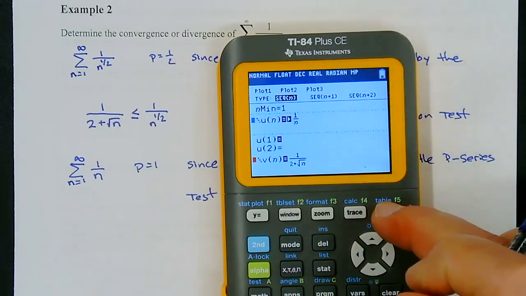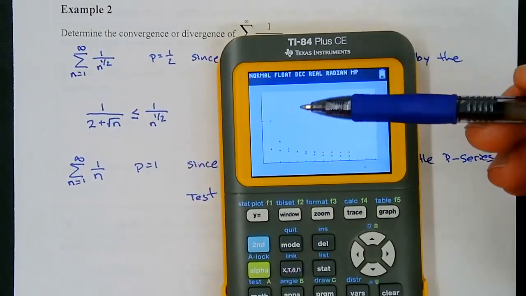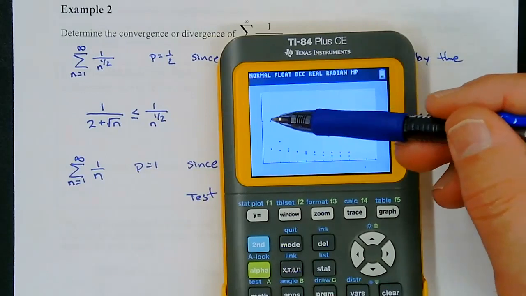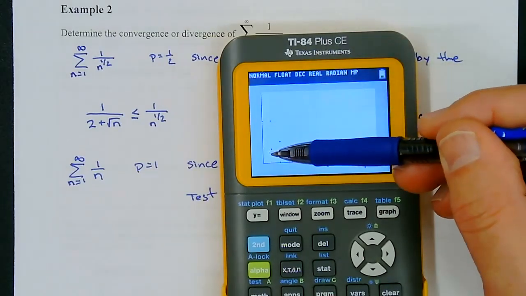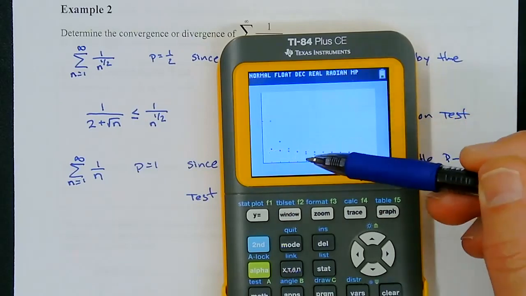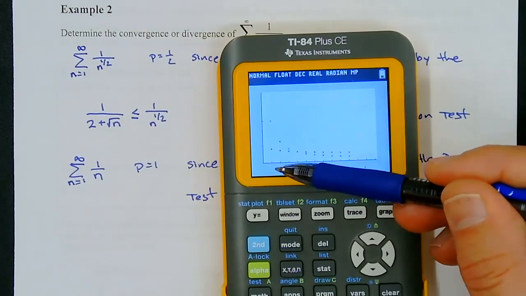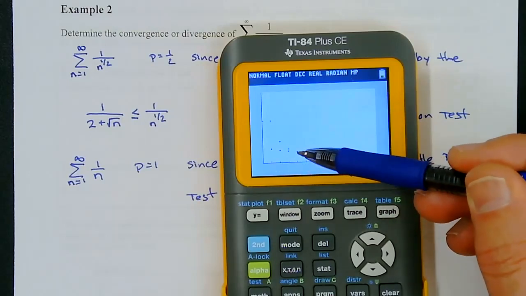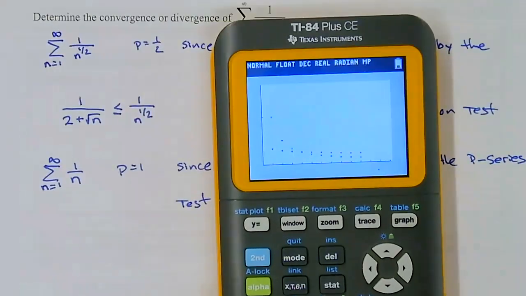Okay, so if I press graph, this is what it looks like. Once again, the blue one is my 1 over n. Now at first, the other one is smaller, right? But then after n equals 4, so 1, 2, 3, 4, right here, they're the same. You're not seeing it, but the red dot, let me zoom in on this.